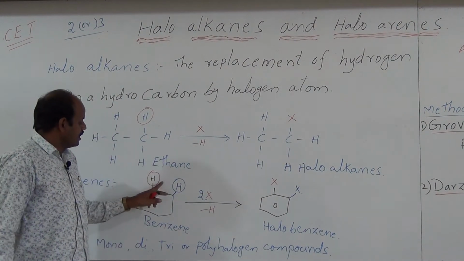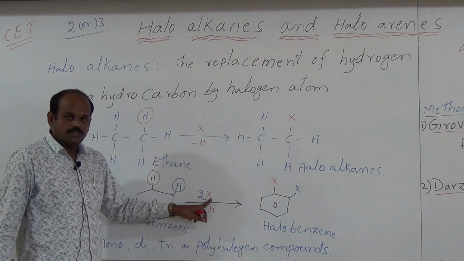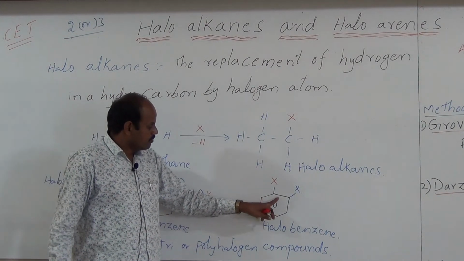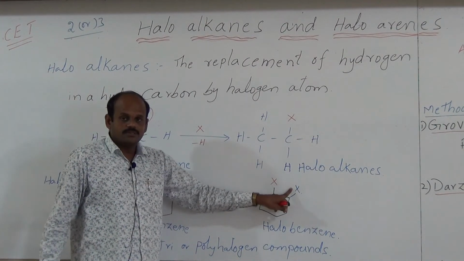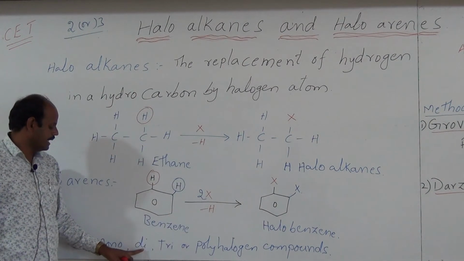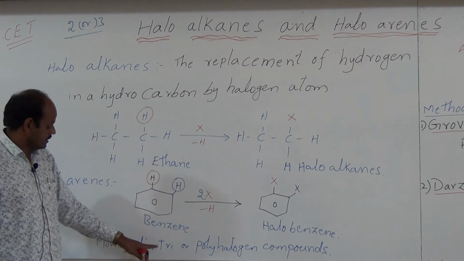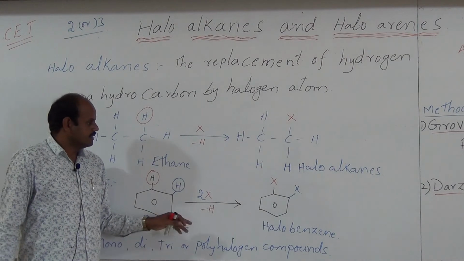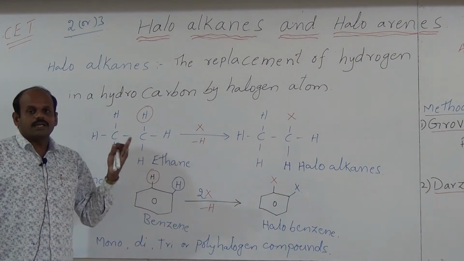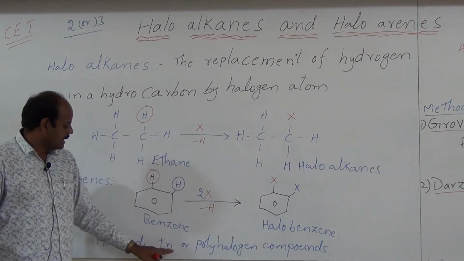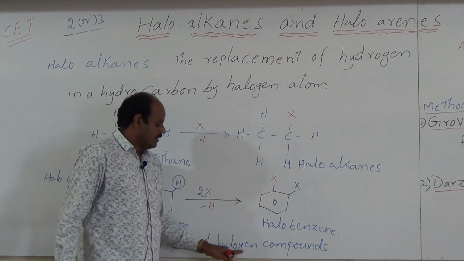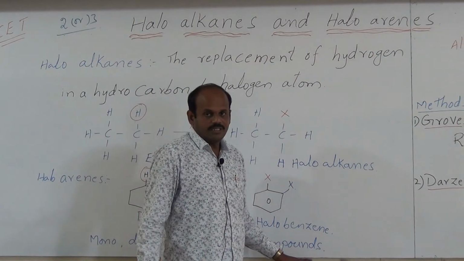If you replace two hydrogen atoms by two halogen atoms, then the compound contains two halogen atoms. So it is called a dihaloalkane, like that. Similarly, trihaloalkanes means the compound contains three halogen atoms. Then they are called tri or polyhalogen compounds or haloalkanes.